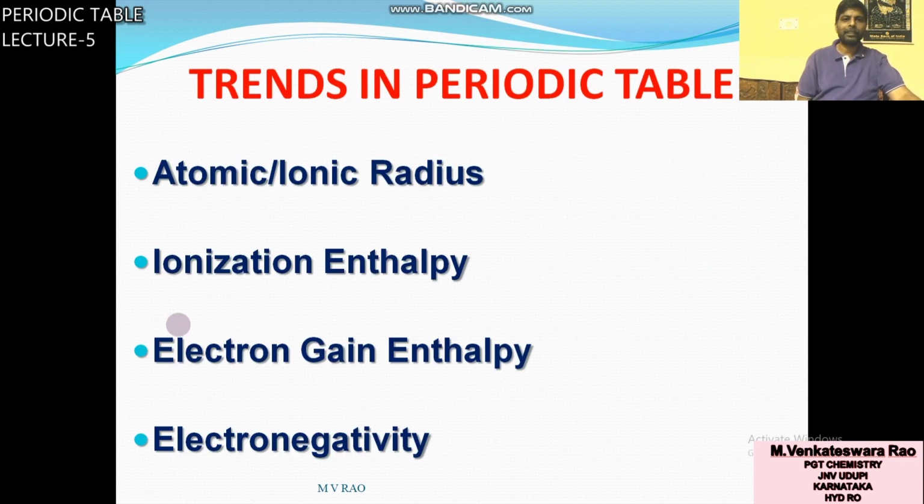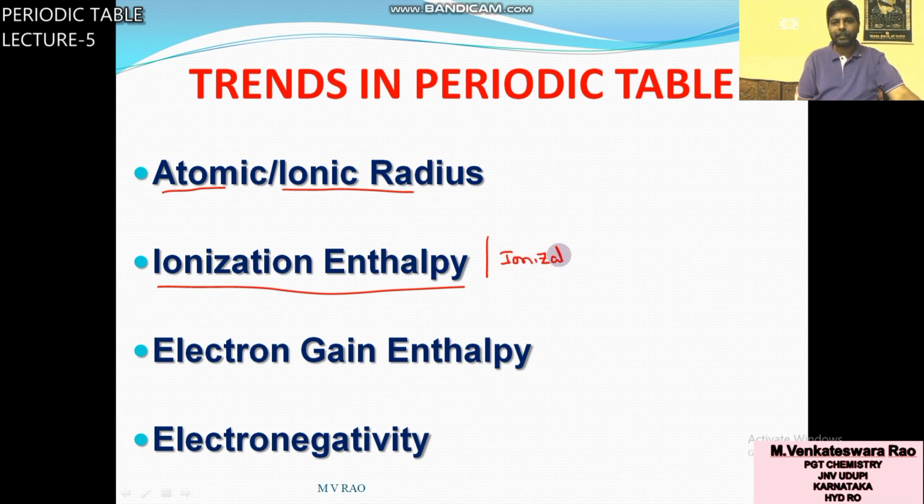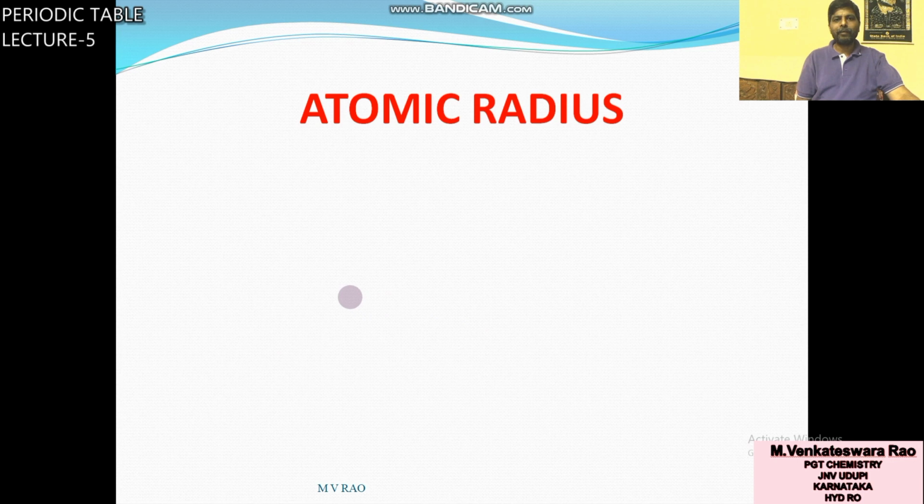So many periodic properties are there. In our syllabus, the first periodic property is atomic radius, then ionization enthalpy or ionization energy, both are the same, then electron gain enthalpy or electron affinity, and electronegativity. So these are the periodic properties. First of all we will see atomic radius.